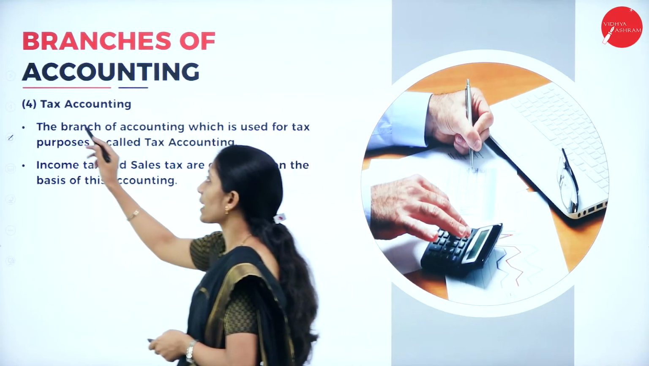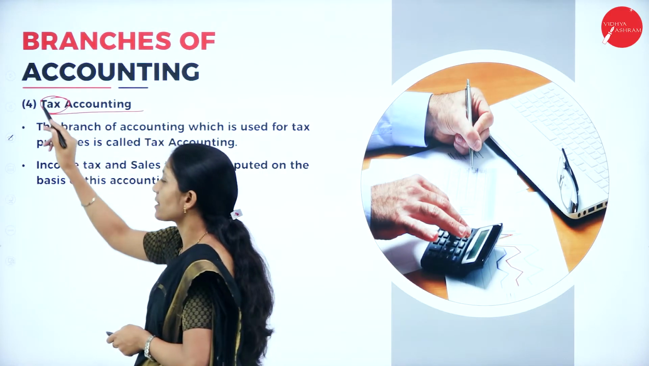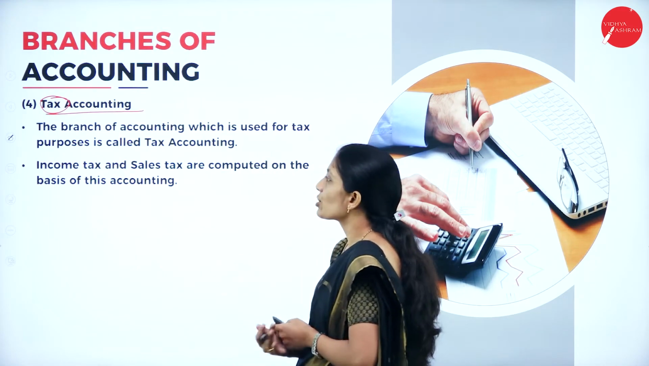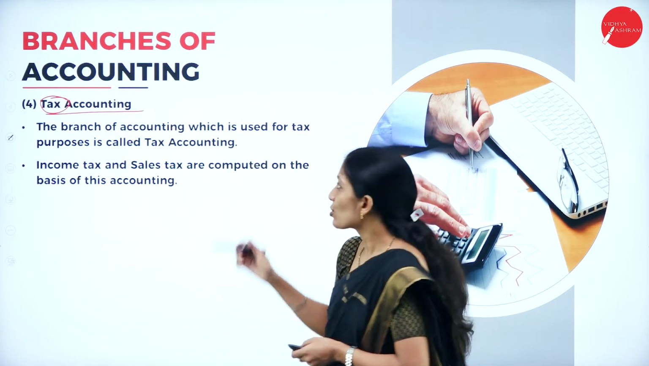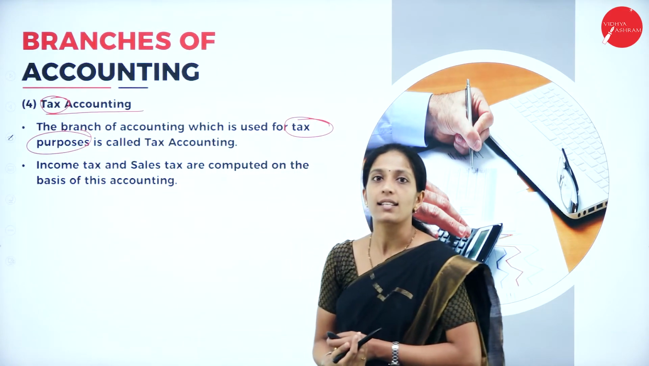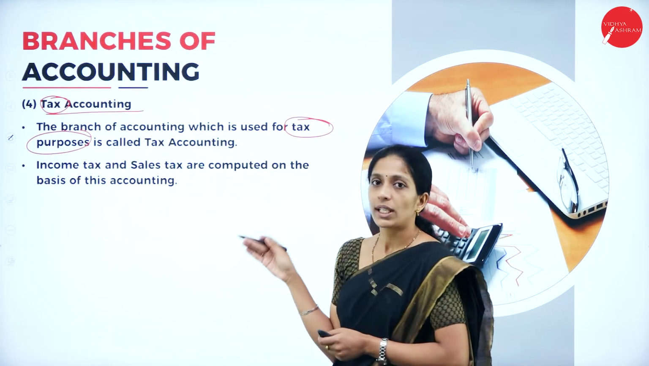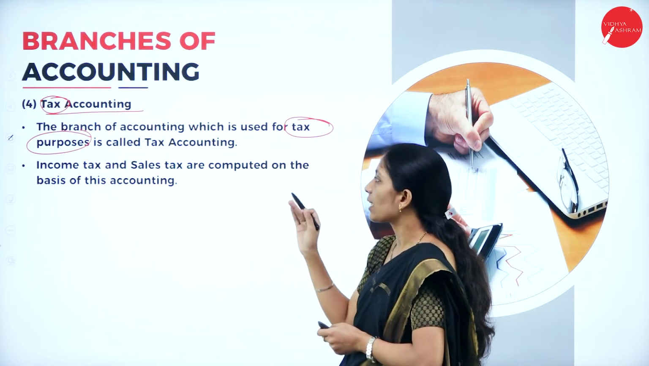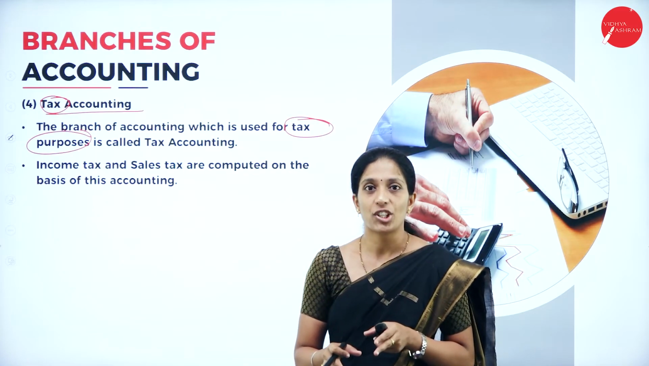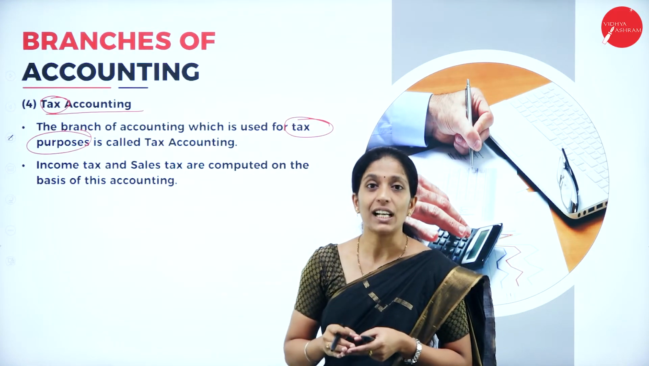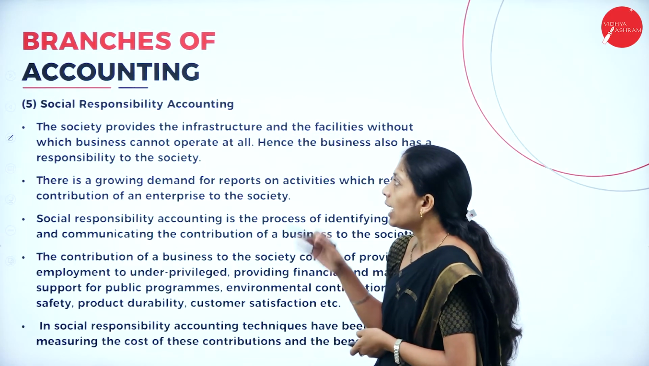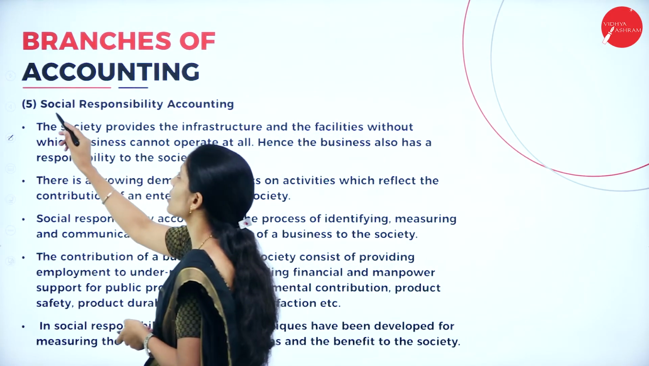Next one is tax accounting. As the word itself says, it is relating to tax. The branch of accounting which is used for tax purpose is called tax accounting. Income tax and sales tax are computed on the basis of accounting. So based on the accounting information, how it is useful for the tax purpose, that is known as tax accounting. And the next one is social responsibility accounting.